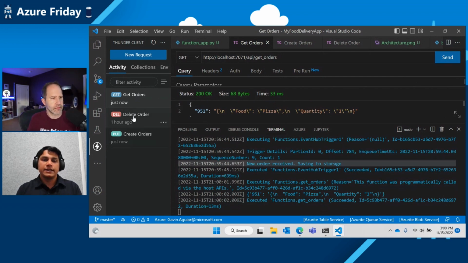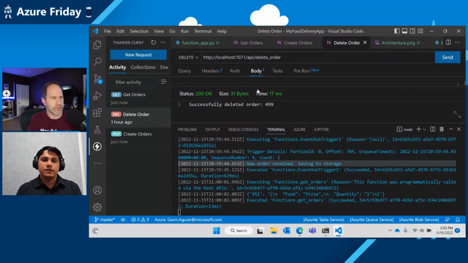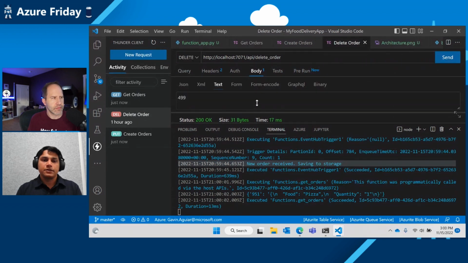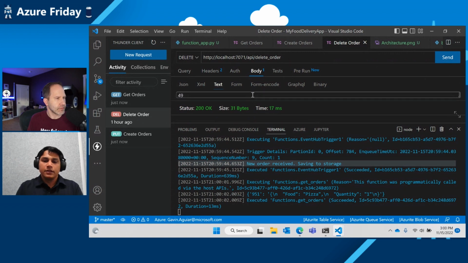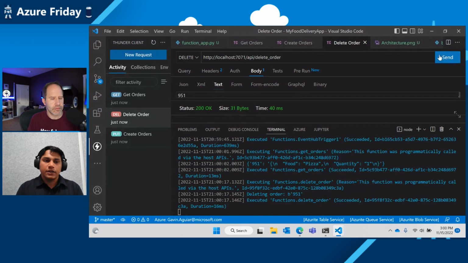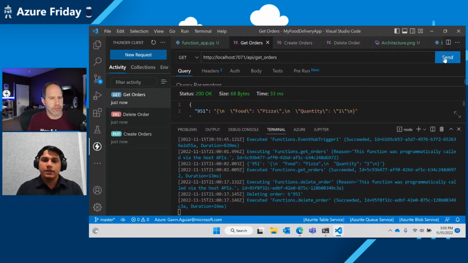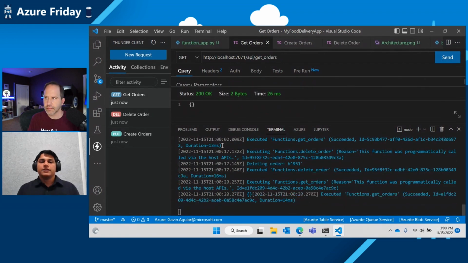So let's try deleting this order. Yeah, it was 951, and send it. And if you do a get order, it should be empty right now. So yeah, this is a small example of how the new programming model can be used in a real world example.